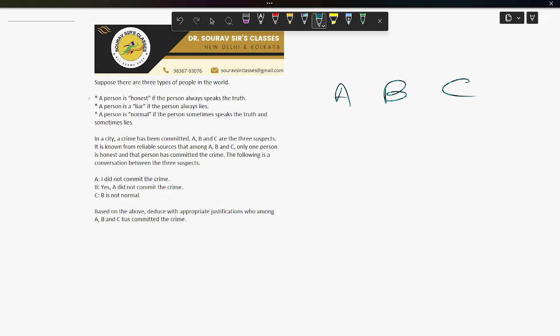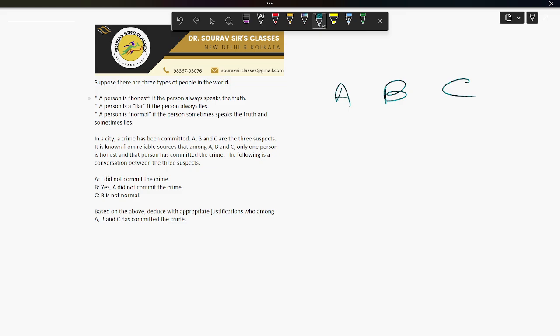If A were the criminal, A would have to be honest since the honest person is the criminal, but we saw that leads to a contradiction. And if C were the criminal, C would have to be honest, but that also leads to a contradiction. Thus, the only consistent scenario is B being the honest criminal. So the final answer is, after carefully analyzing all the possibilities, B committed the crime.